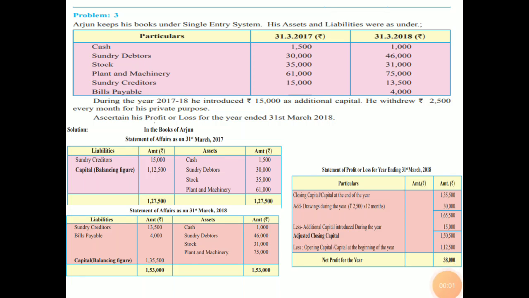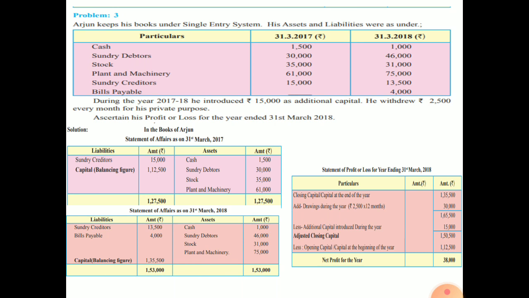Good morning students. Today we are going to take one more problem of single entry system. In the previous problem, we had already been given the opening balance and the closing balance, so we were not able to prepare the statement of affairs. So today I'm going to show you how to prepare the statement of affairs.